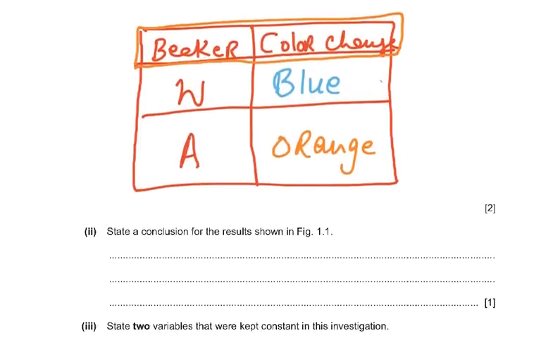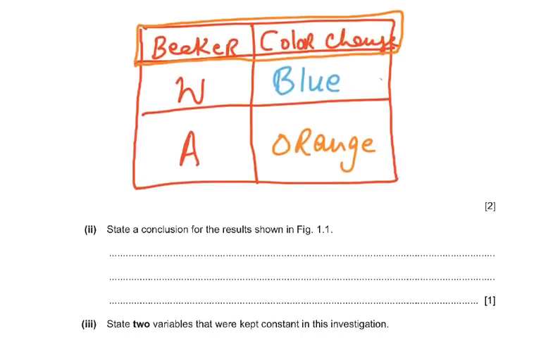Then it says, state a conclusion for the result shown in figure 1.1. So what is the conclusion? You could have said rice contains starch and that is broken down to reducing sugar. Or you could say starch is broken down by amylase and a reducing sugar is produced. So conclusion means that the one which contained amylase has resulted in the formation of a reducing sugar. Well, why? Because rice contains starch. And when you added amylase, amylase breaks down the starch to maltose, and maltose is a reducing sugar.